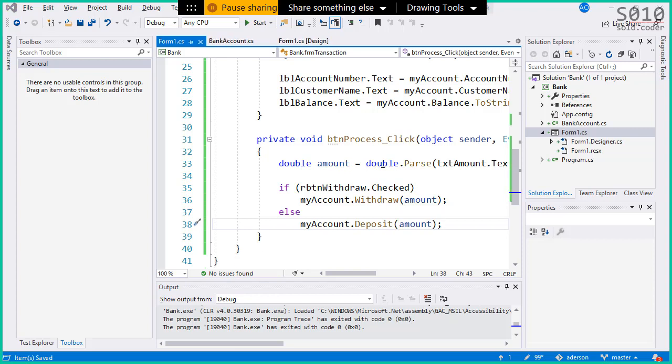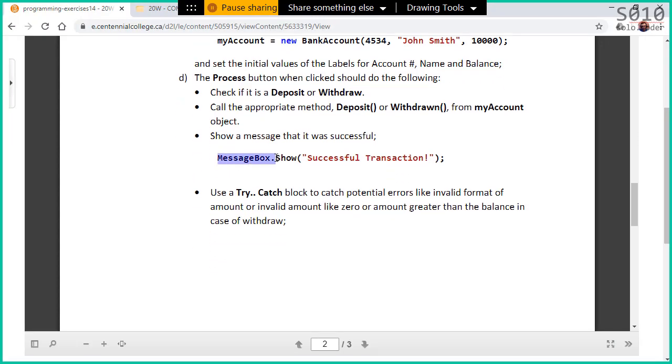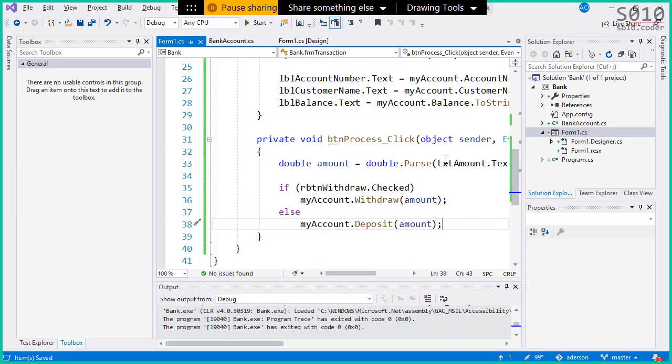In the end, we have to add a message. Show a message that it was successful. So MessageBox.Show, successful transaction. Okay, so let's do that here.